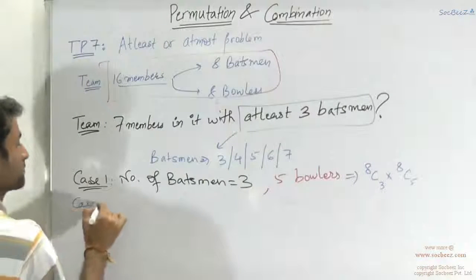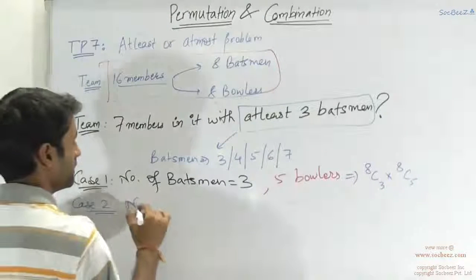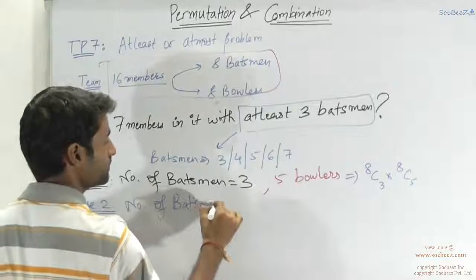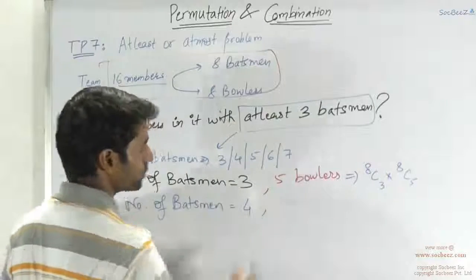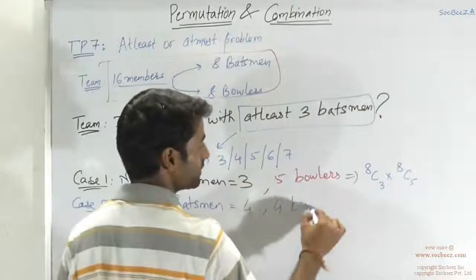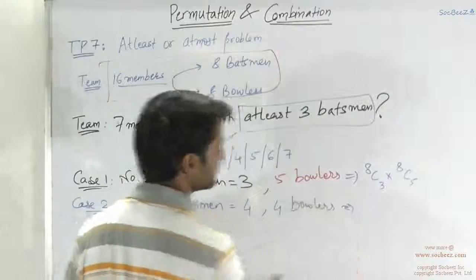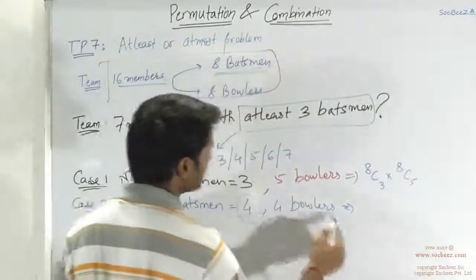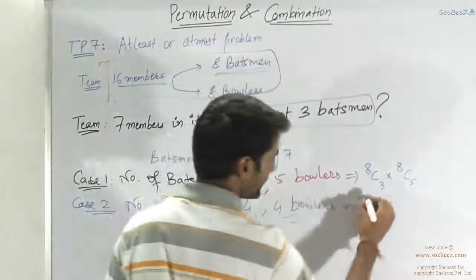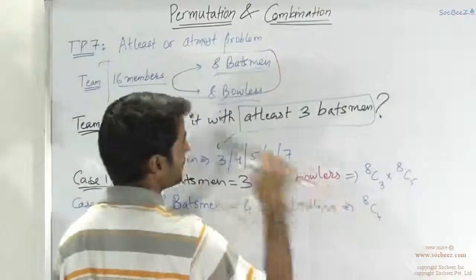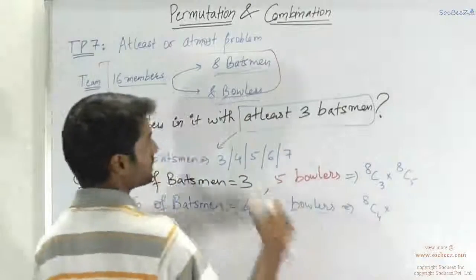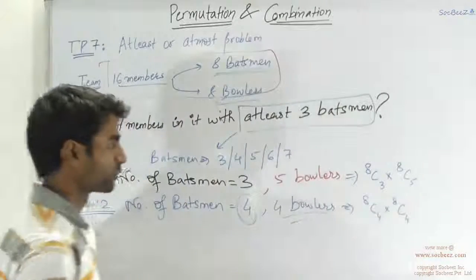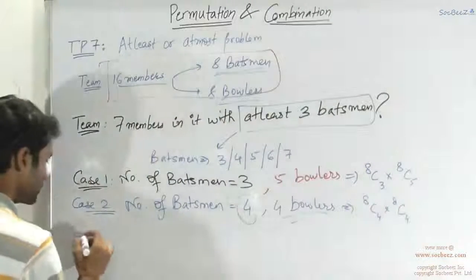Case 2 is number of batsmen equals 4. So there would obviously be 4 bowlers in it. So this could be calculated similarly. We have to choose 4 batsmen from the given 8 batsmen set and 4 bowlers from the given 8 bowler set. So it would be 8C4, choosing 4 batsmen out of the given 8, and this would be multiplied with choosing 4 bowlers out of the given 8 bowlers. So 8C4 into 8C4. This is the second case. Similarly, we will do the third case.